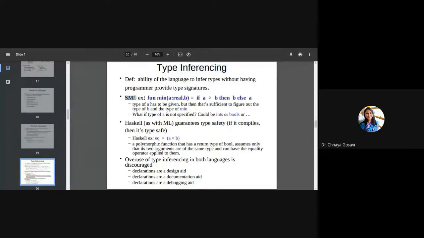Some languages like SML force the user to provide the type of at least one variable. So in this case, if A is real, B is real, so the function value is real.